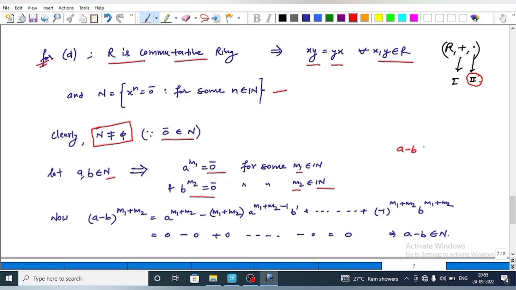Now to prove N is an ideal, we have to prove that A minus B belongs to N. That is, A minus B must be a nilpotent element. So for simplicity, I take (A minus B) power M1 plus M2. And using binomial expansion, this is equal to this series. And using this definition we get 0, 0, 0 and 0, which is equal to 0. This implies that A minus B belongs to N, that is the set of all nilpotent elements.